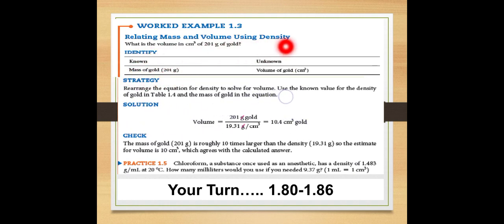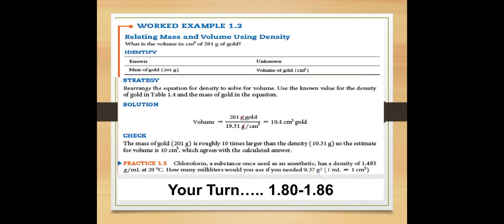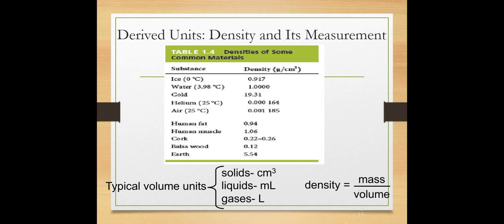So this is a question for your practice. What is the volume in centimeter cube of 201 gram of gold? Here we have to find the volume. We can get the formula of volume here. Since density is mass divided by volume, we can get the formula of volume as mass divided by density.